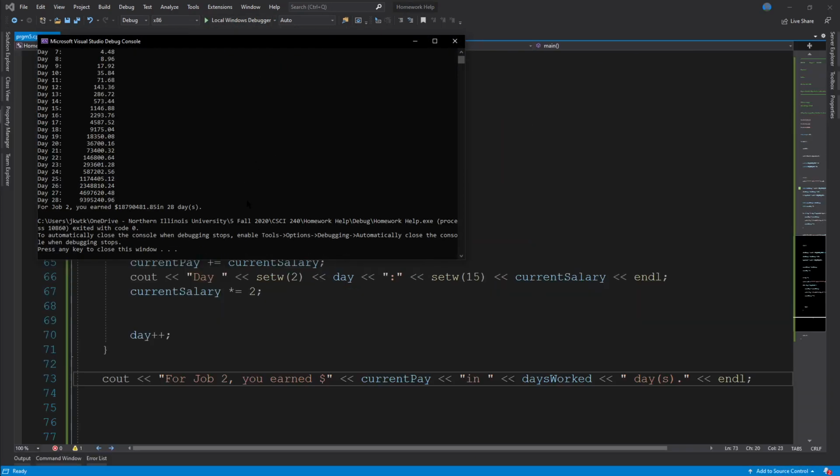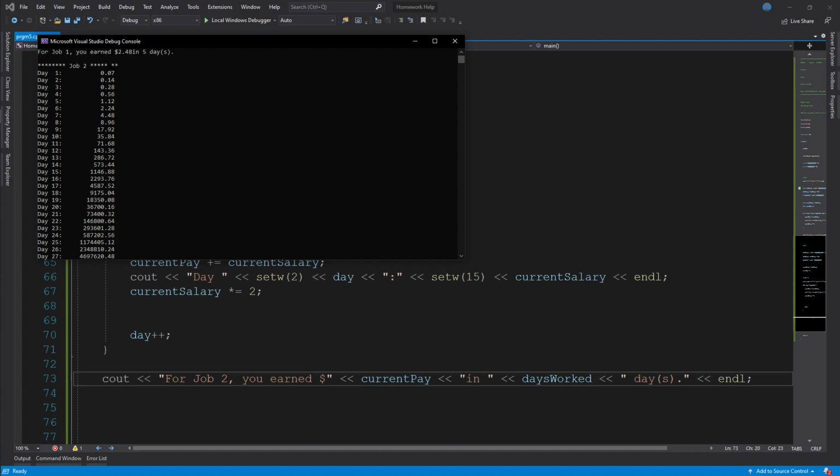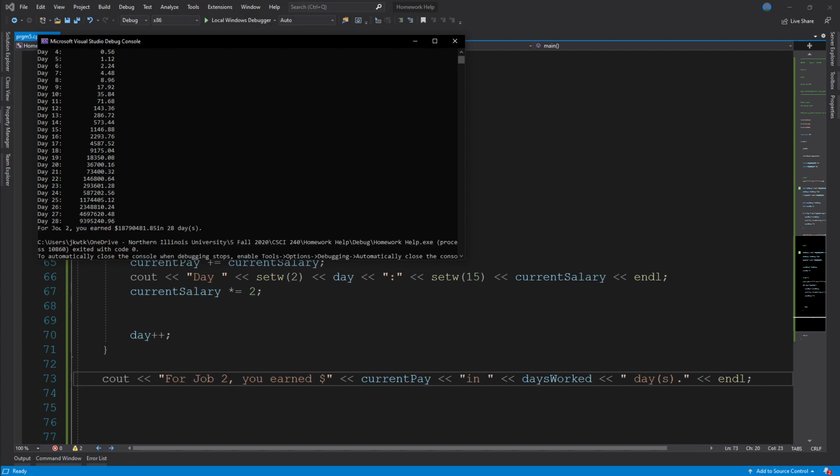Oh wow, that's a big number. Okay, let's see. So job 2, day 1, 2, 3, 4, 5, 6, 7. We got the extra space in there for the double-digit days. And as you can see, we are actually doubling everything. Because we declared our pay and salary as doubles instead of floats, it gives us enough memory space to work with.